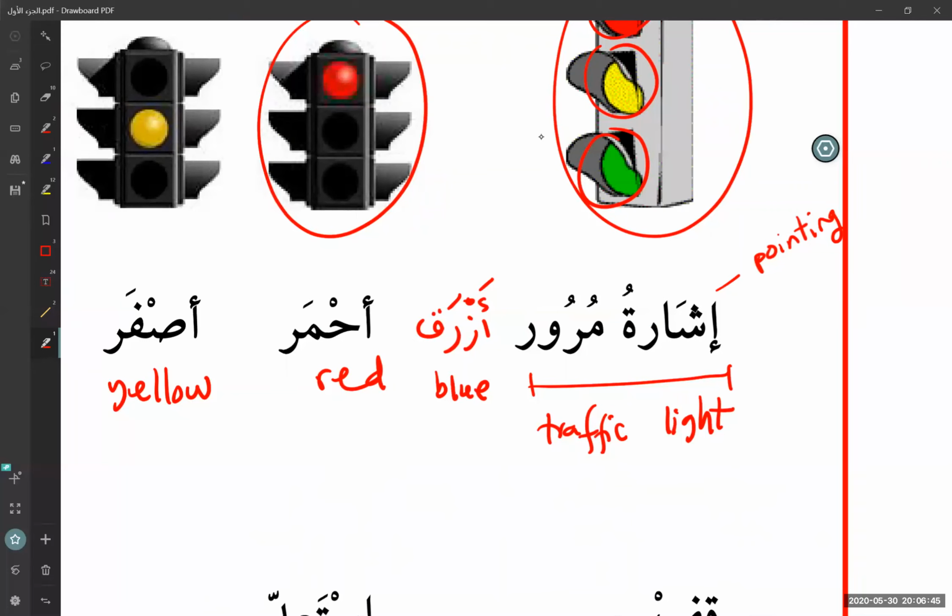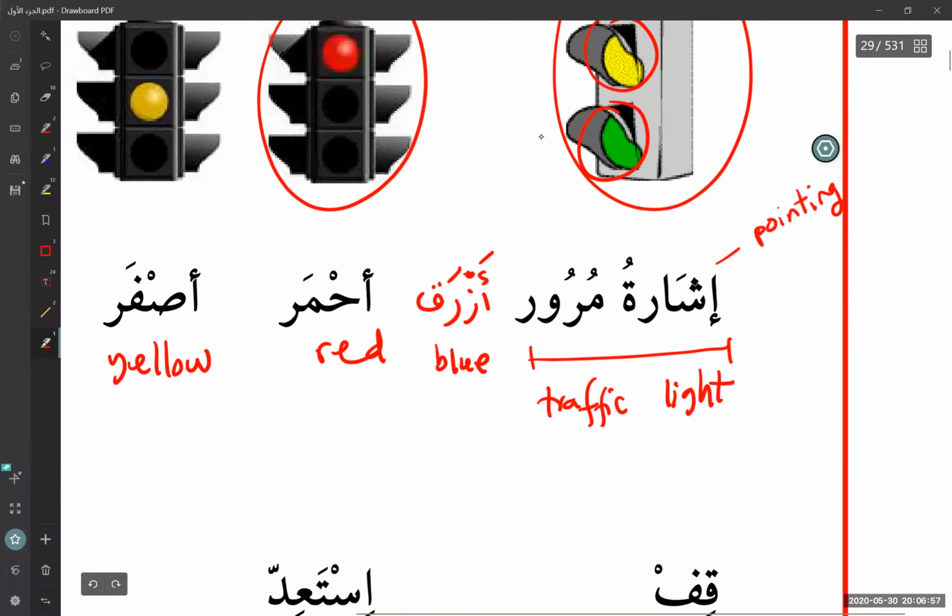So al-murur, and we know what murur is: traffic. Now this is interesting, because this concept keeps coming up today. When you have more than one word combined, it gives you a new word.